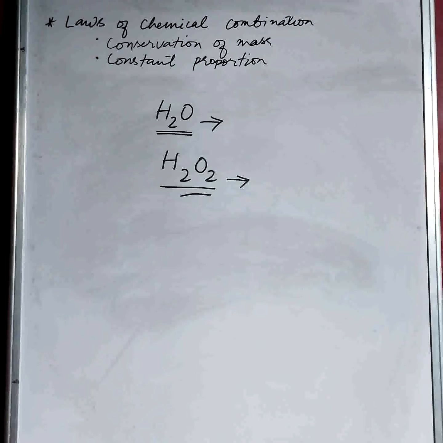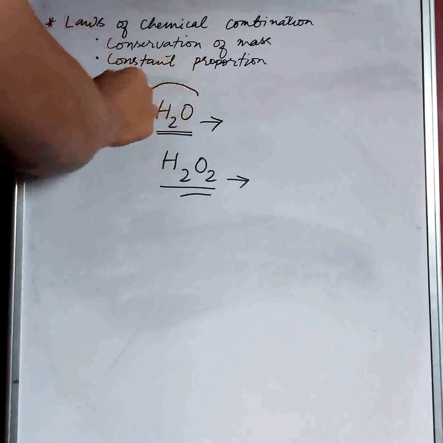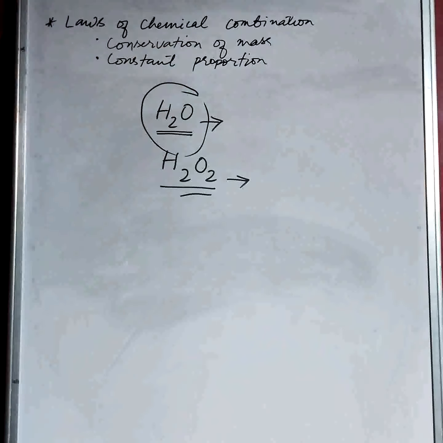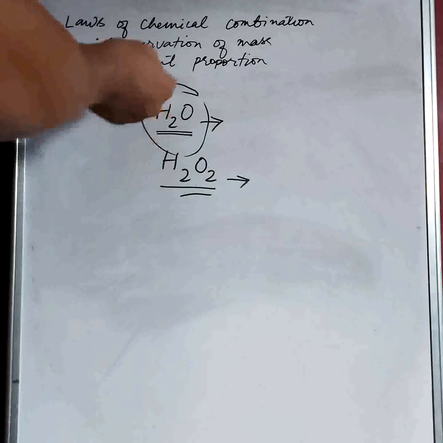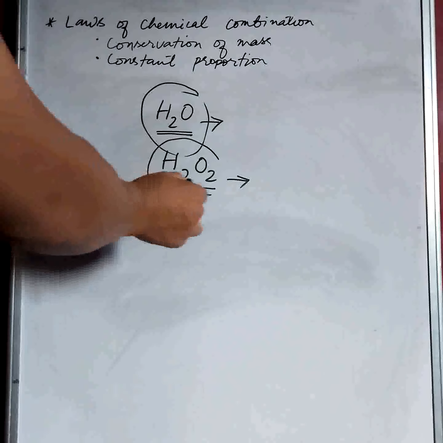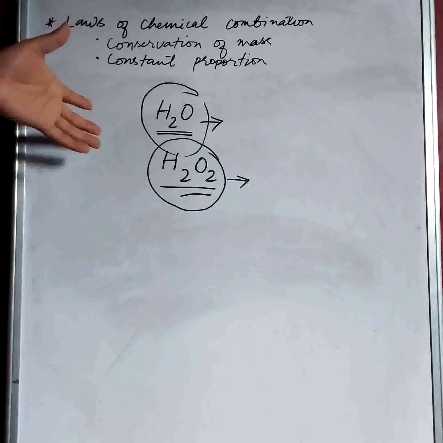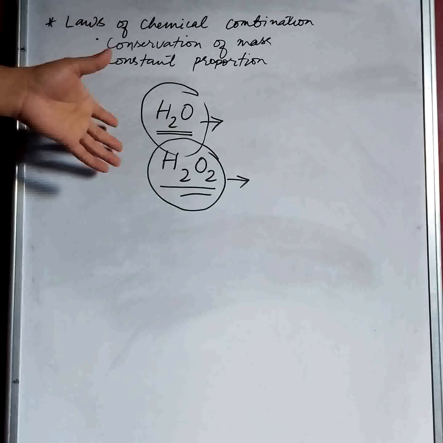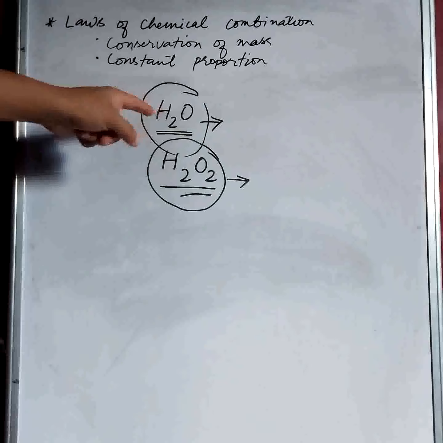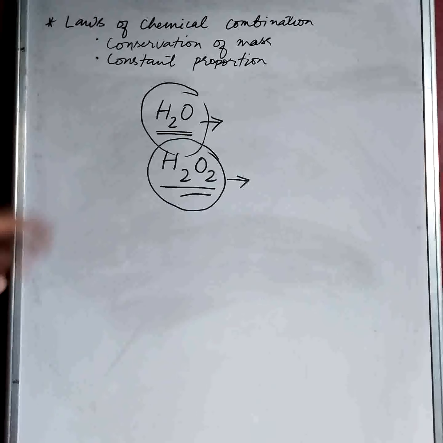Even if we try to alter it, for water it will still end up as H2O, or for that matter, hydrogen peroxide will still end up as hydrogen peroxide when we try and mix it. Even if we add 50 liters of hydrogen and 50 liters of oxygen, we'll still end up with H2O when we get water or hydrogen peroxide. So I hope you understand what I'm trying to picture here.